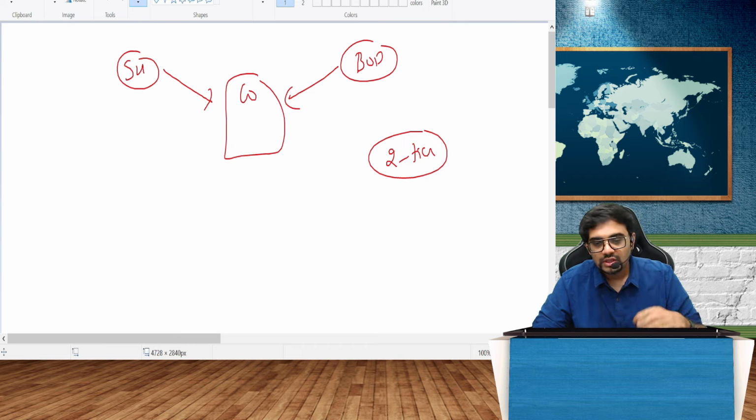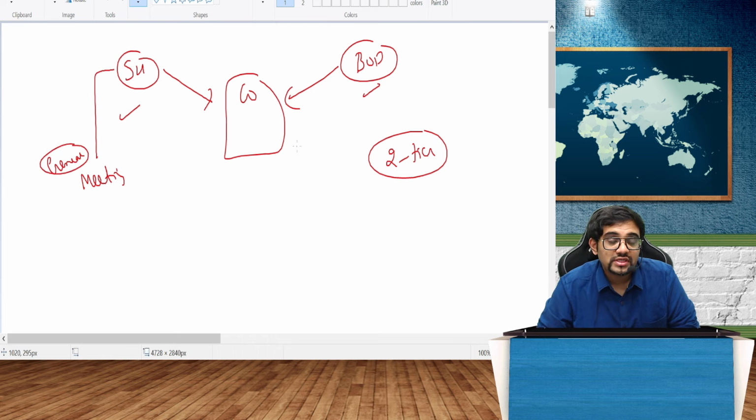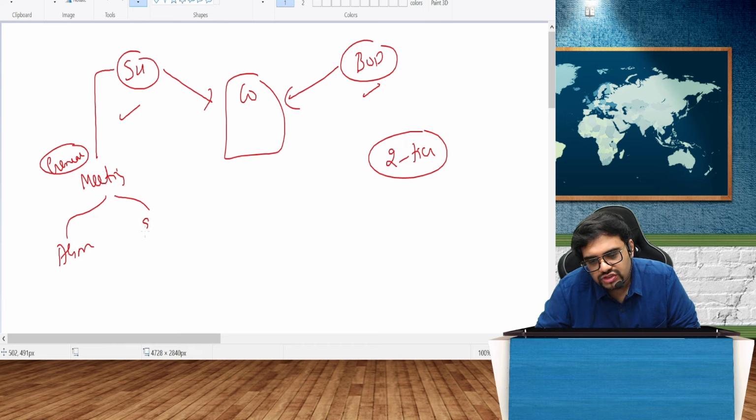Yeah, cool. So basically what I was trying to tell is, there are certain things that the board can do and certain things that the shareholders can do. Whenever the shareholders want to decide something, they will do it via a meeting, and this meeting is called a general meeting. This also is very much part of your syllabus. And what is a general meeting? You have annual general meeting and extraordinary general meeting, AGM and EGM.